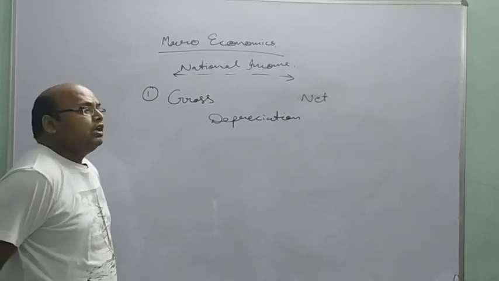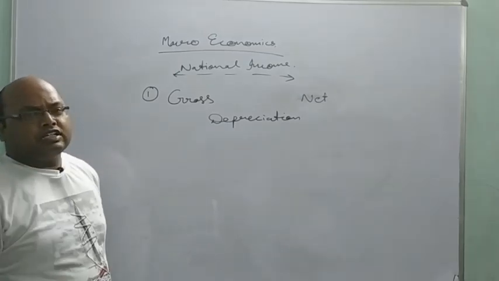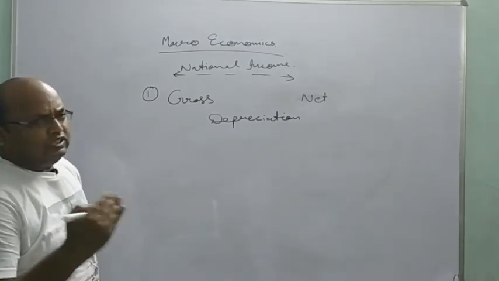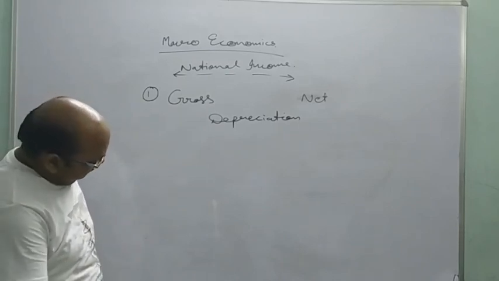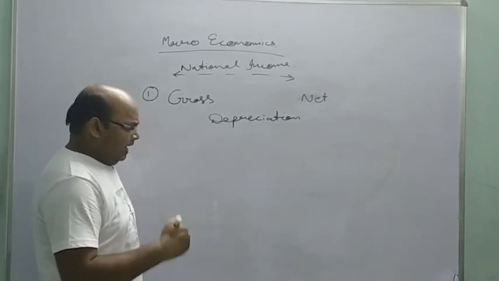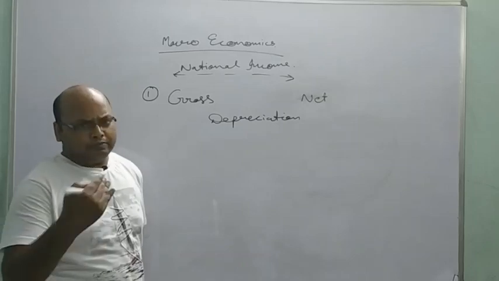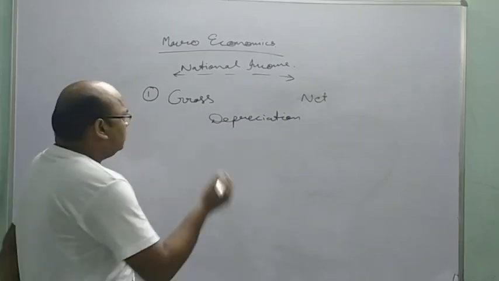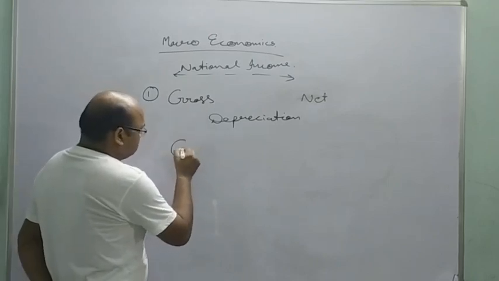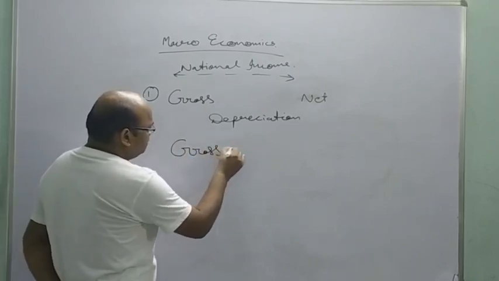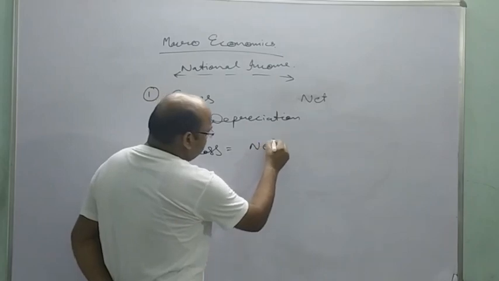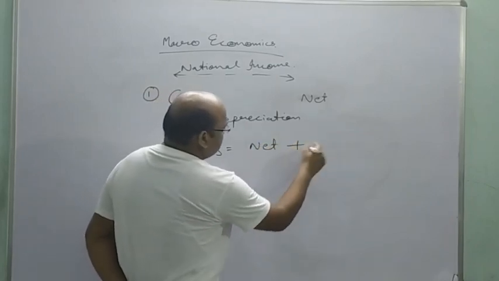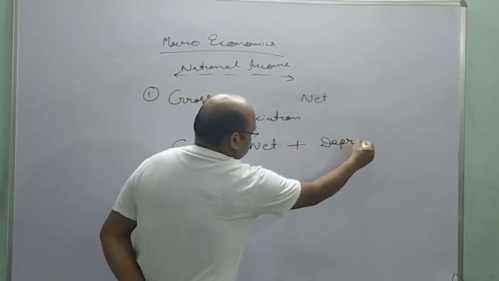That means 1 lakh is the depreciation, the reduction in value of the car due to passage of time and usage, because the person used the car for 1 year. So gross value of the car is net value 4 lakh plus 1 lakh depreciation.